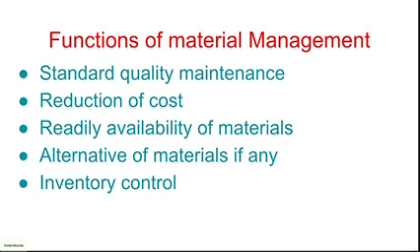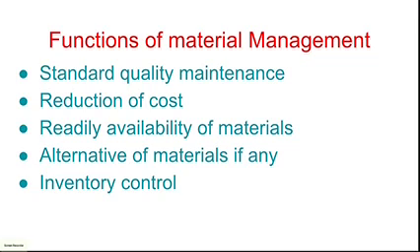And the next function is alternative materials, if any. For example, if a material is not available in the market or is banned by the government, you cannot import such a material, so what is the alternative? The material management function is to take the necessary steps to choose an alternative to the related materials.